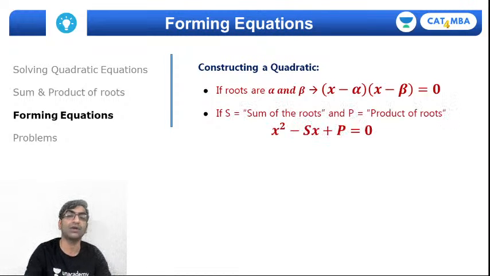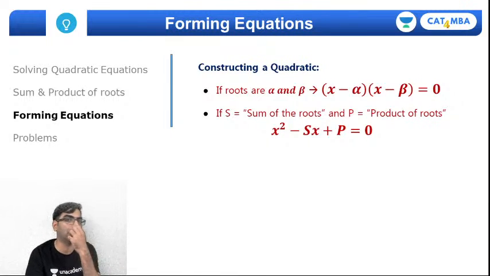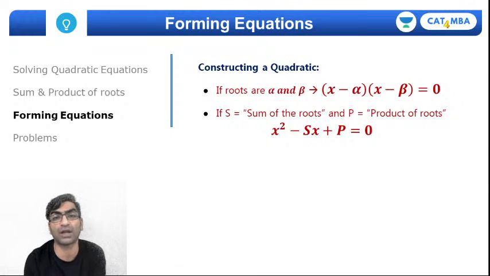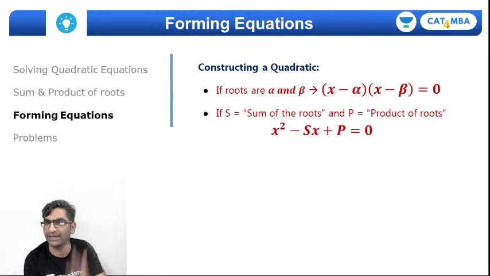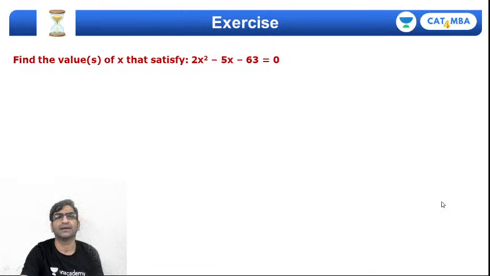But if in a problem you can't get the roots, but you can derive their sum and product, let's say you know alpha and beta are the roots but you can't calculate their values, what you can calculate is alpha plus beta and alpha into beta. That's the sum of roots and product of roots. If you can get S and P, then the equation will be x square minus Sx plus P equals 0. You can see that highlighted in bold over here.